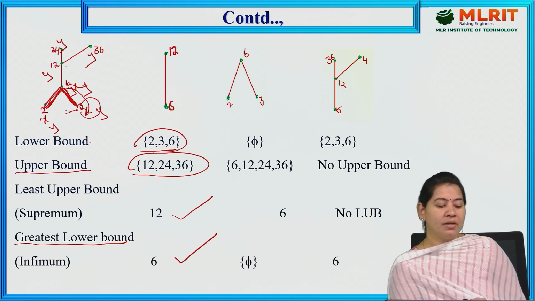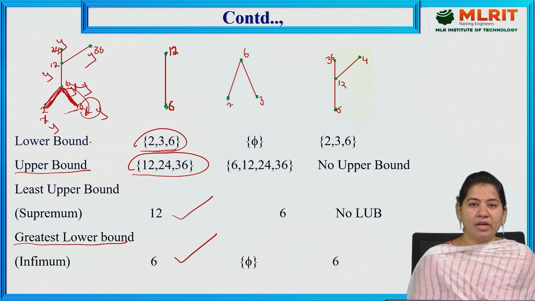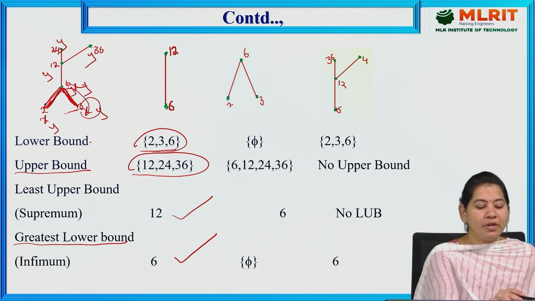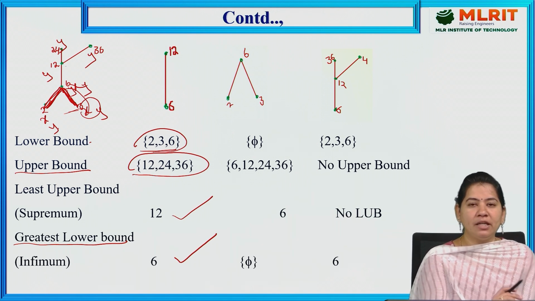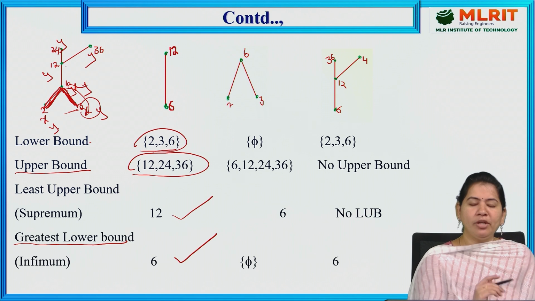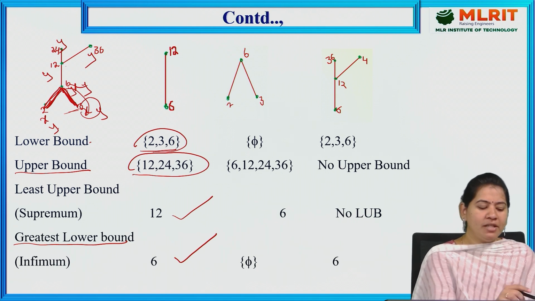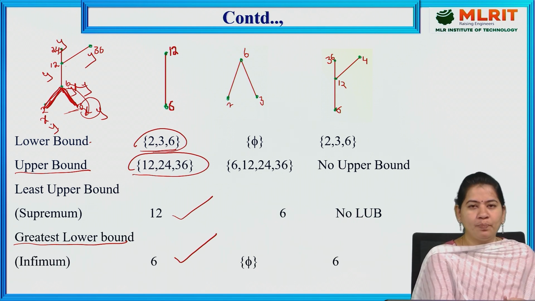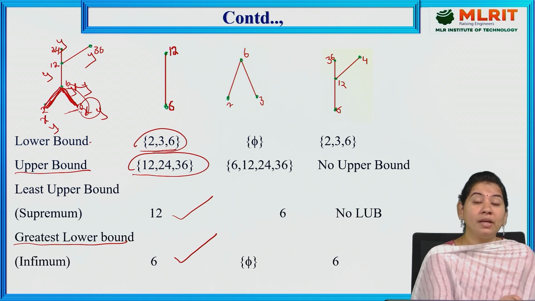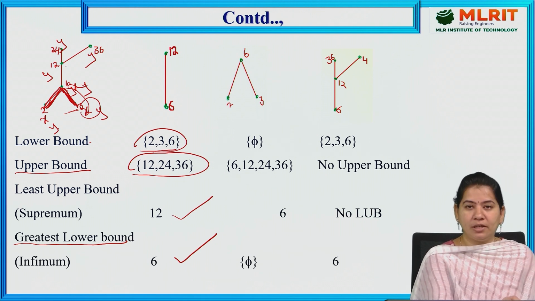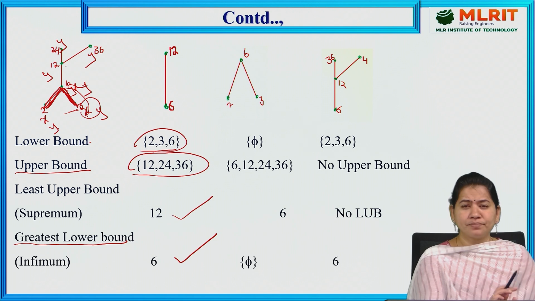So that means we don't have any lower bounds. Why? Because as per the rule, for every X element, Y must be less than or equal to X. How many elements are in X here? Three. So for all three elements, you need to compare each Y element. The first Y element is 2, and it should be compared with all X elements, 2, 3, 6. I compared with 2 and with 6, but I cannot compare with 3 as there is no relation between 2 and 3. So 2 is not a lower bound.